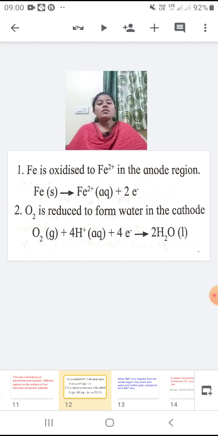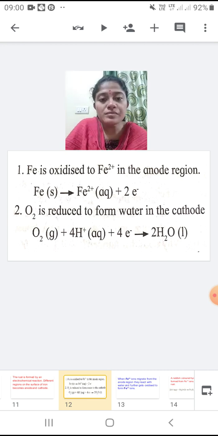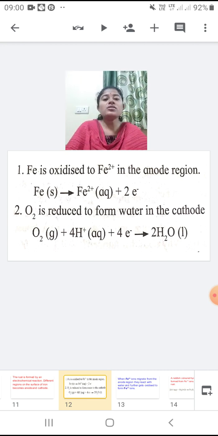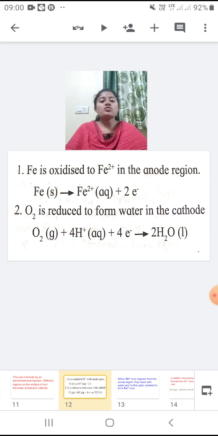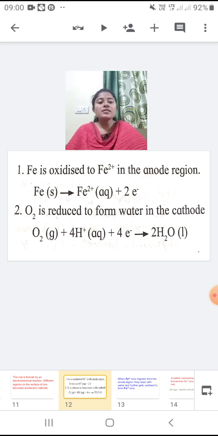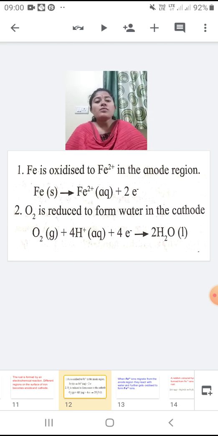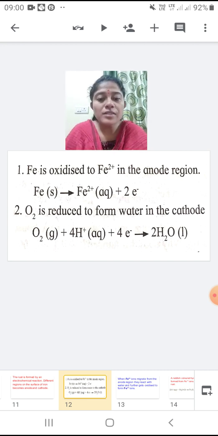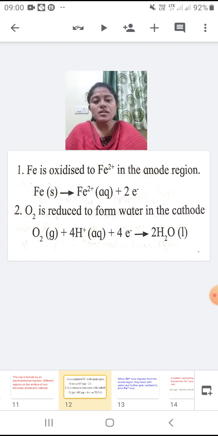Now as moisture is present on the iron nail, hydrogen ions in aqueous form are present. So 4 hydrogen ions come together with 4 electrons, and 2 water molecules are formed, and that is in liquid state.